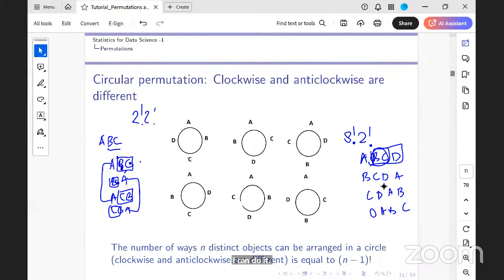A, B, C, D, but B, C, D always want to be together. So that is 2 factorial into, these B, C, D 3 always want to be together, 3 into 3 factorial. Is that clear?